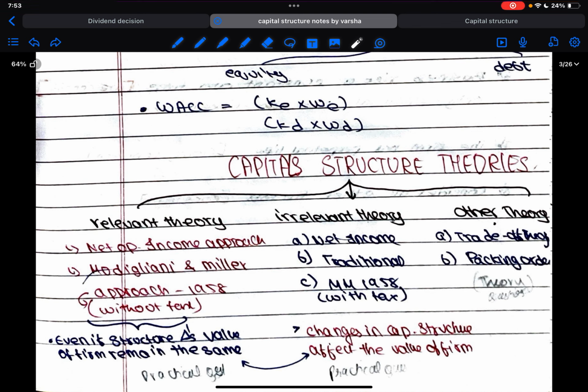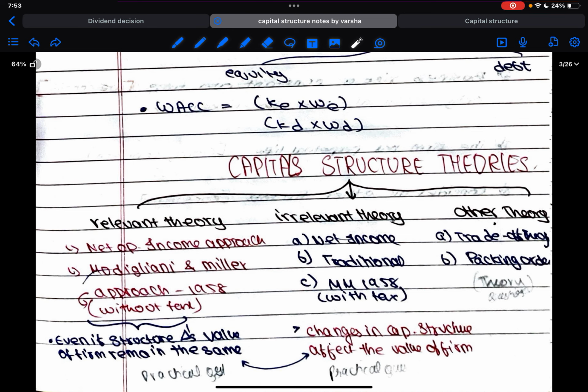Now what does irrelevant theory say? It's like the total opposite of this. Irrelevant theory says that whatever the capital structure, it's not going to affect the capital structure decision. So let equity and debt be in equal ratio, or let the company have only equity. It's not going to affect the capital structure decision, is what the irrelevance theory says. I have interchanged the last term, so kindly consider that. Then what are the types under this? Net income, traditional, and the latest version of MM. Okay.